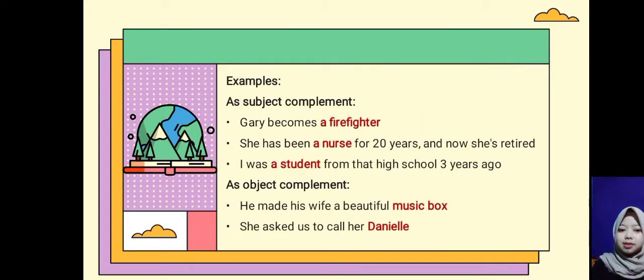For examples, a subject complement. Carrie became a firefighter. She has been a nurse for 20 years and now she's retired. I was a student from that high school 3 years ago. As object complement: he made his wife a beautiful music box. She asked us to call her Daniel.